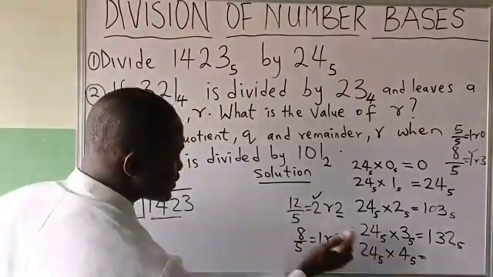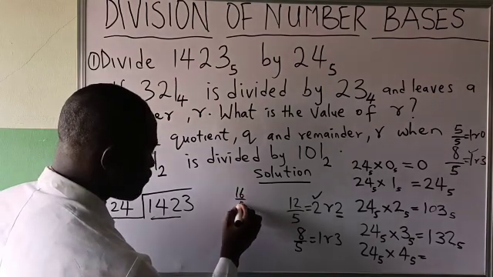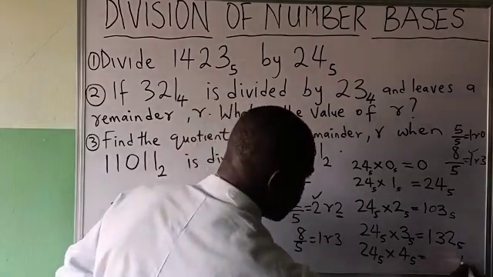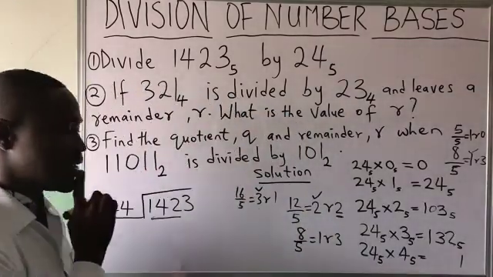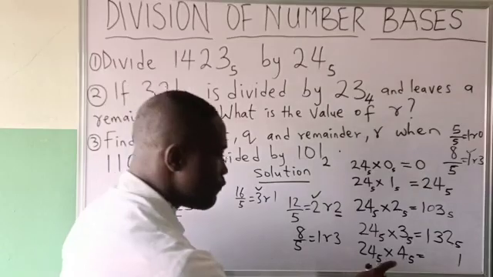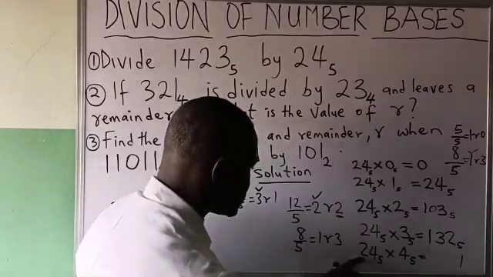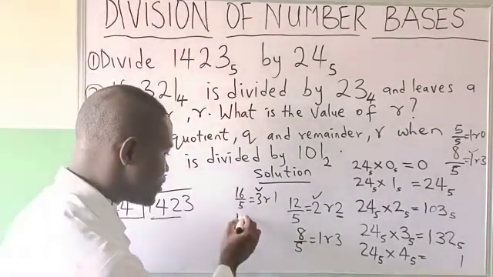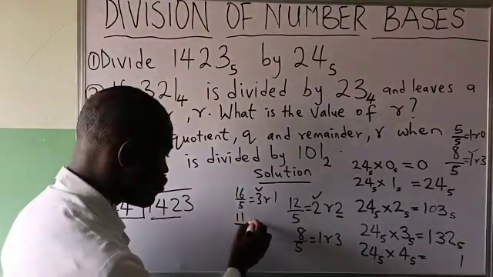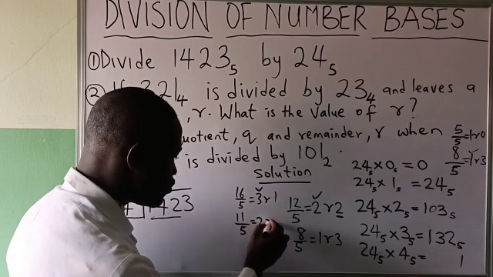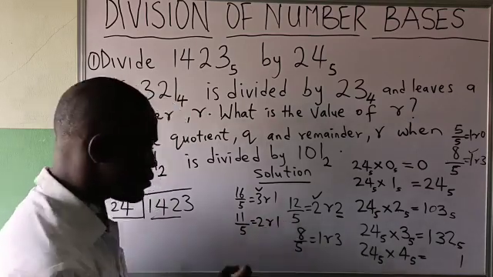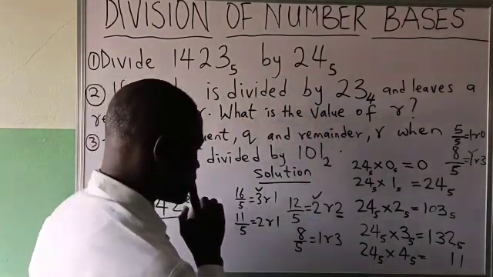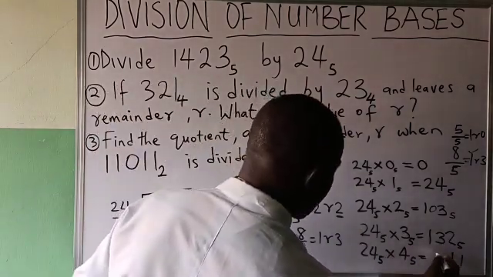4 times 4, 16. 16 over 5 will be giving us 3 remainder 1. Write 1, carry that whole number 3. 4 times 2, 8 plus 3. 8 plus 3 is 11. 11 over 5 will be giving me 2 remainder 1. So I will write 1 and carry over the 2.